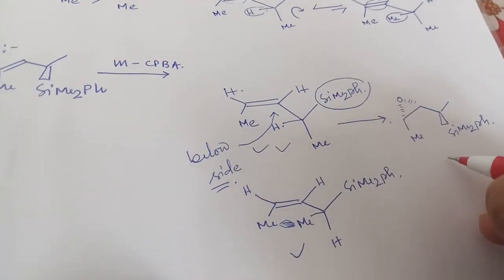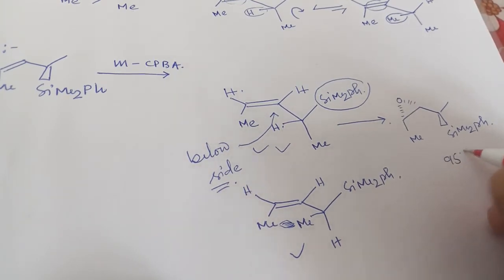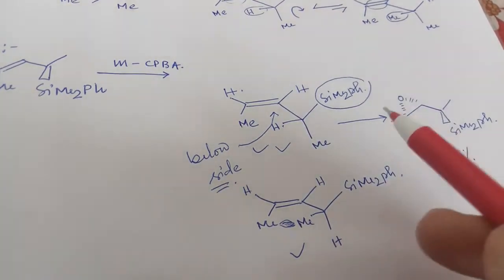This will be the major one, and it will be formed almost 95%, and the 5% will be the other, that is the above epoxide.